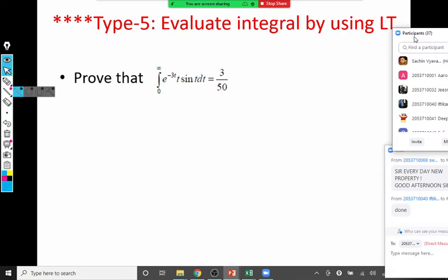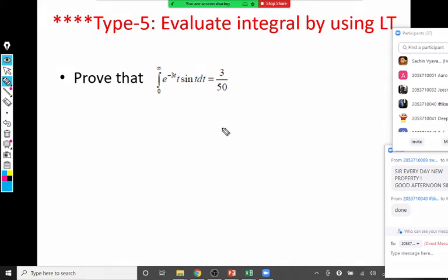Another important thing: when the question says evaluate the integral, do not try to evaluate that integral by a normal method. You have to use Laplace transform to evaluate that integral. And many times you are not able to evaluate that integral by a normal method. Because of that, we are using Laplace. Another important thing, we can't evaluate all integrals by Laplace. Only the integrals which are in the form of the definition of Laplace.